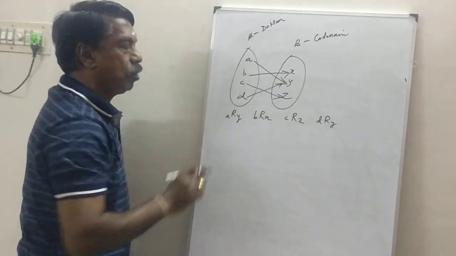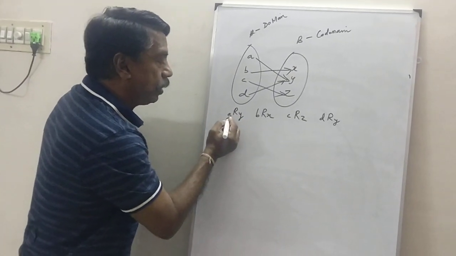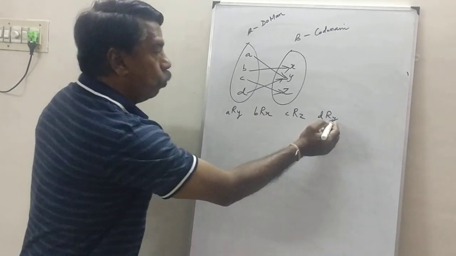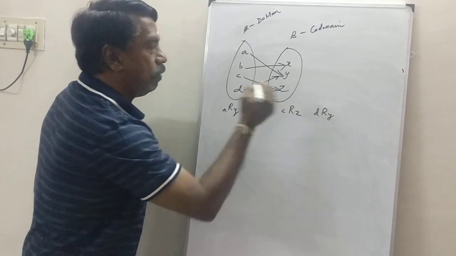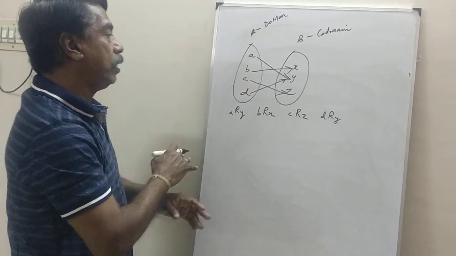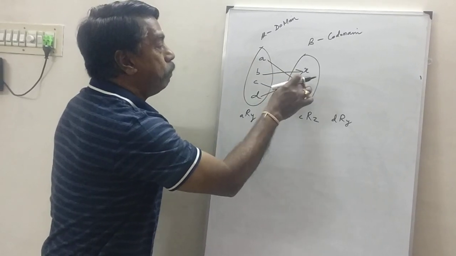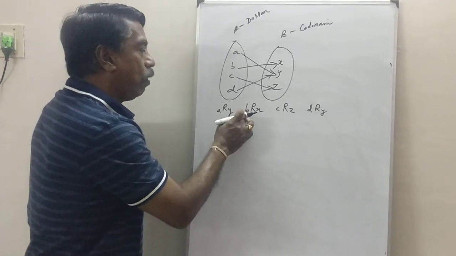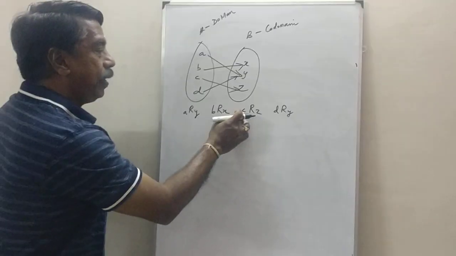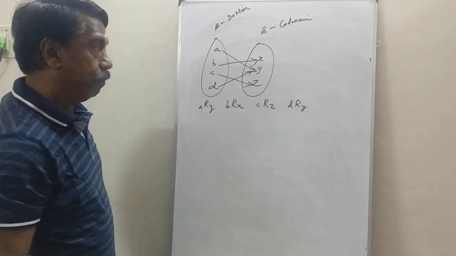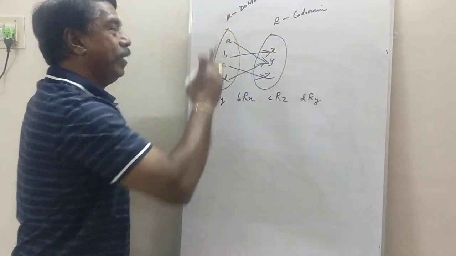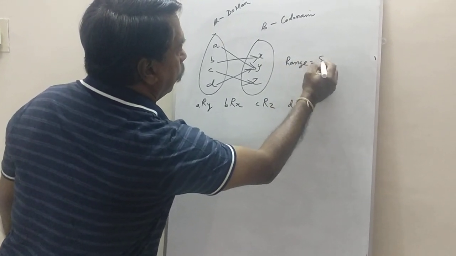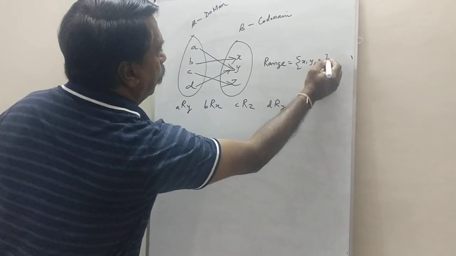Suppose A is related to Y, then Y is called the image of A. X is called the image of B. Y is again called the image of D. On the contrary, A is called the pre-image of Y, B is called the pre-image of X, and C is called the pre-image of Z. The set of all images is called the range.